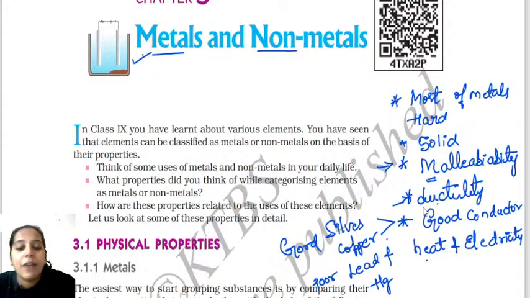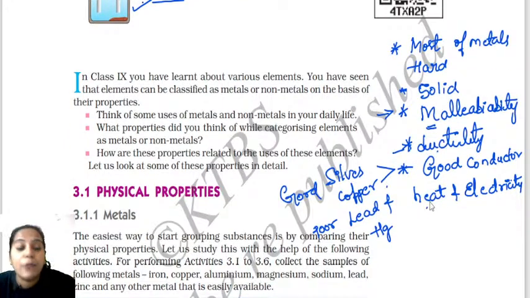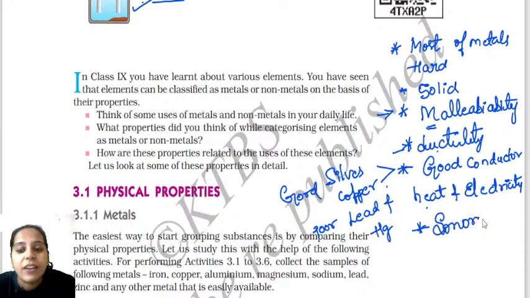Okay. So we are done with the metals being good conductors of heat as well as electricity. So what is the next point you can write? You can write, most of the metals are sonorous in nature. What is meant by sonorous? Sound producing property. Sonorous is nothing but sound producing property. You have to know about it.